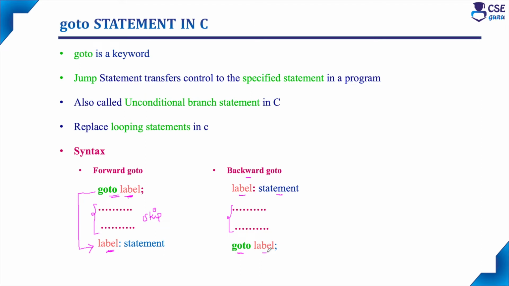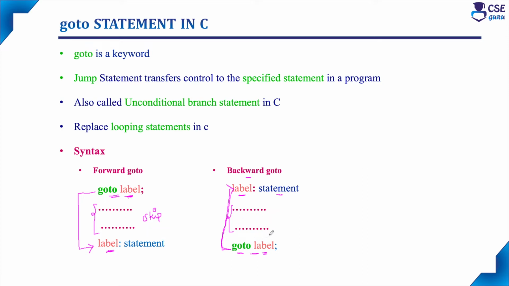And this label name should be unique, and the two label names should be the same. Then only will control be transferred to this particular statement. Whenever the C program encounters this statement, Goto label, control is immediately transferred backward in the C code, to the specified statement. So this is called backward Goto.